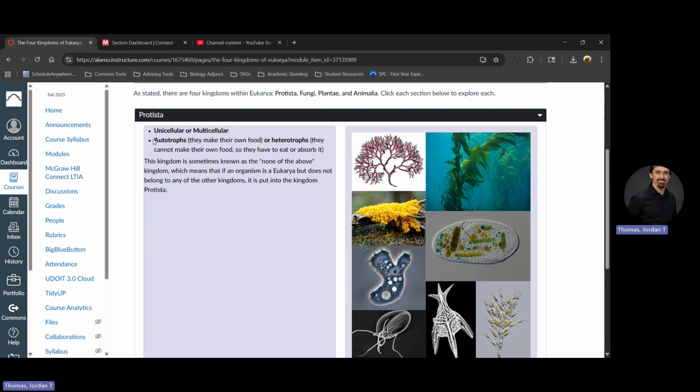Protista can also be autotrophic, autotrophs. They make their own food, or heterotrophs. They have to eat food, they have to absorb food and find it. So think about this as if it's the none of the above kingdom, they have the most variety. They can be one cell, or they can be multiple cells. They can also produce their own food, or they might have to find their own food.